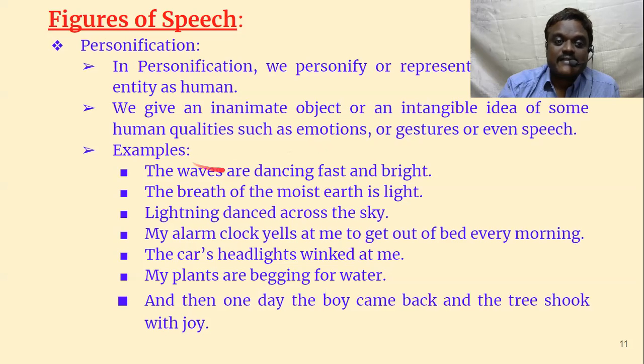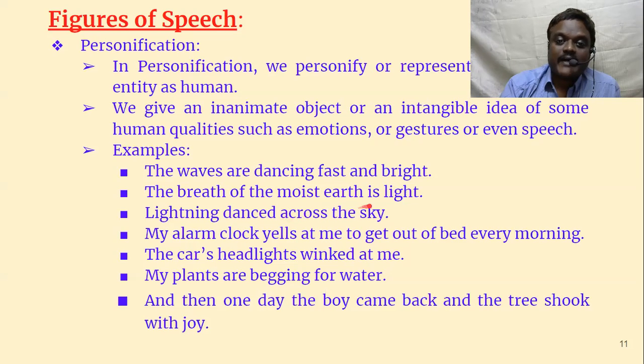Okay. Examples. The waves are dancing fast and bright. Can waves dance? No. The poet imagines that it is dancing like a human being. Actually, waves are not dancing. They are not human beings.